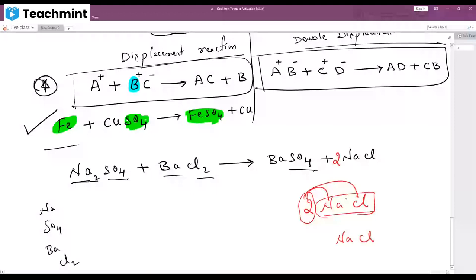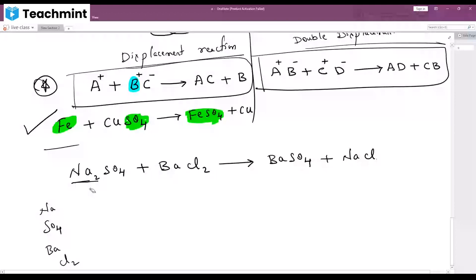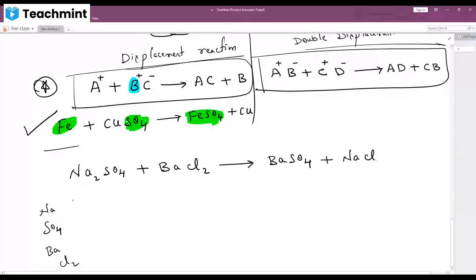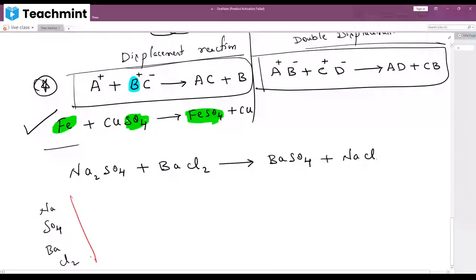Understood? Now let me repeat once again. As you can see here, one more shortcut key I have to give you. Na2SO4, BaCl2. In this, which is highest? SO4 does not mean 4 times. SO4 is the name, its complete name is SO4. It means it is one time SO4. Yes, highest is Cl2. So first we have to target this fellow. Always you have to target the one that is highest. First you balance that. Got it?